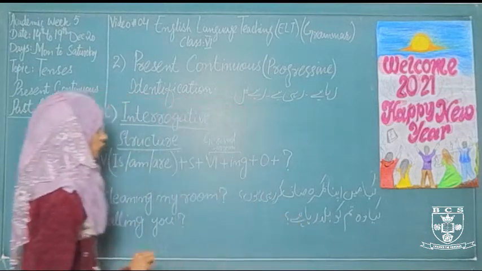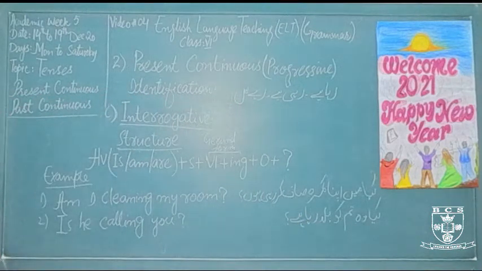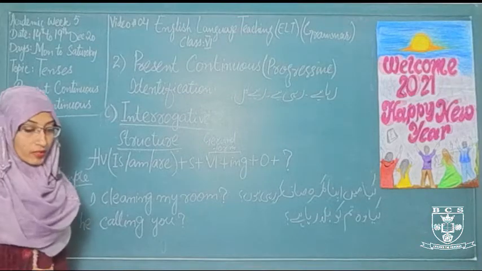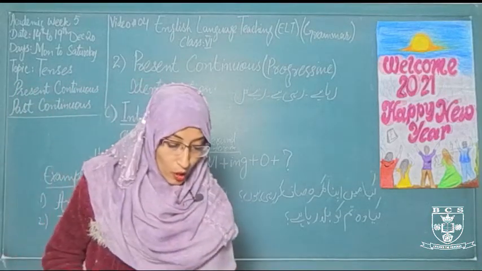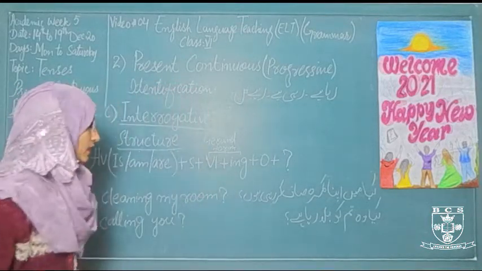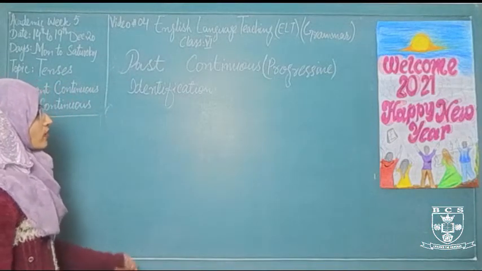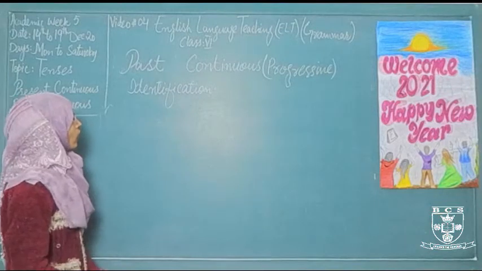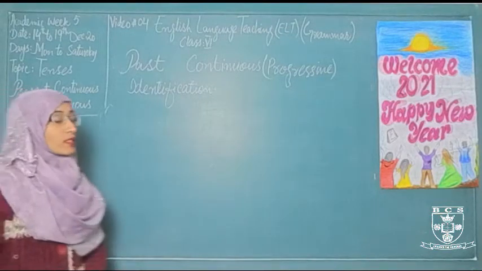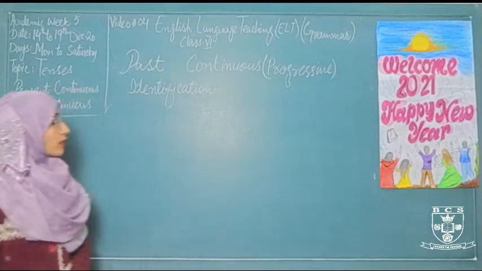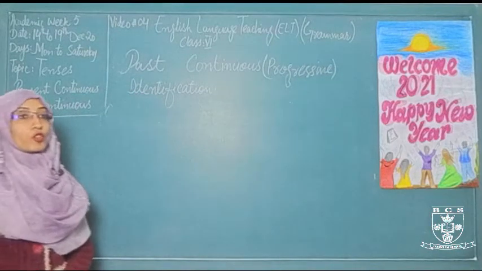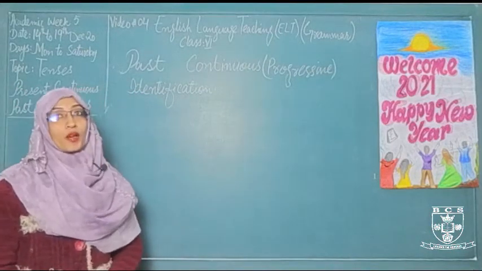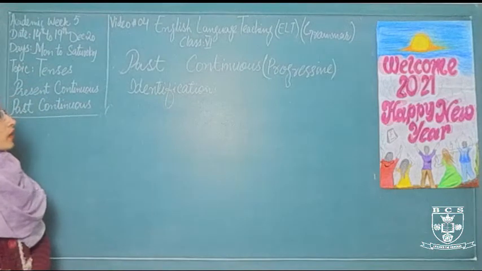These are the Urdu translation of these sentences. Now this is the interrogative sentences and end of the present continuous. Quickly move towards the past continuous. Continuous tenses or sentences are also called the progressive, and now we are going to start the past continuous. The past continuous tense refers to any action which was happening at some point in the past.